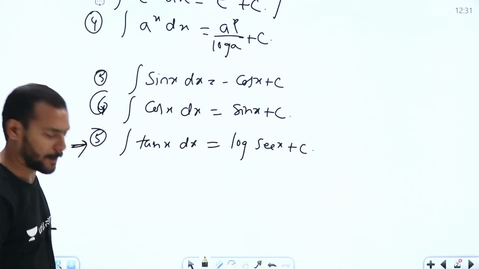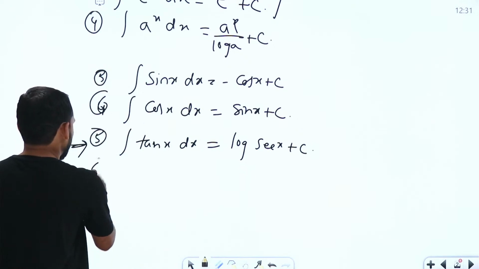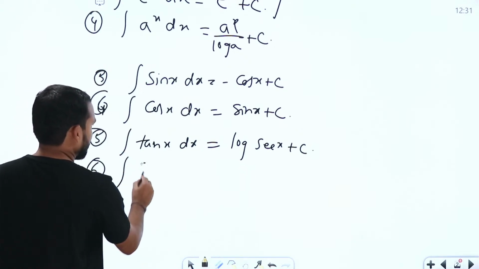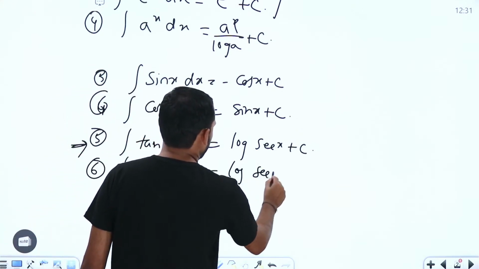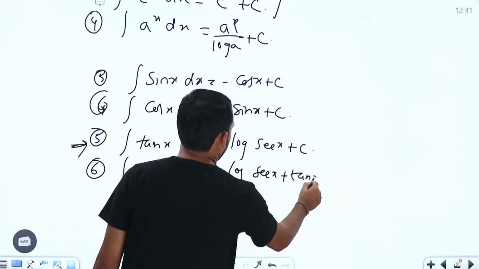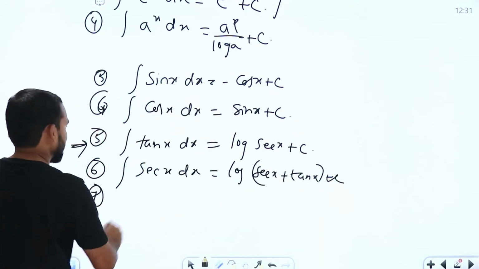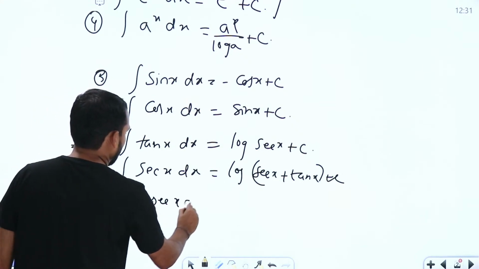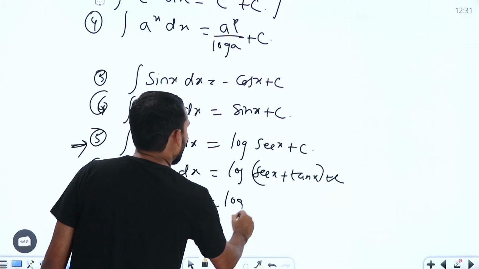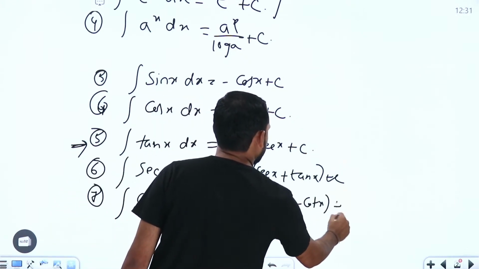If we remember the upcoming three formulas, the generalized formulas. Coming to the next one, integral sec x dx is equal to log of sec x plus tan x. Similarly, the next one, integral cosec x is equal to log of cosec x minus cot x plus c.